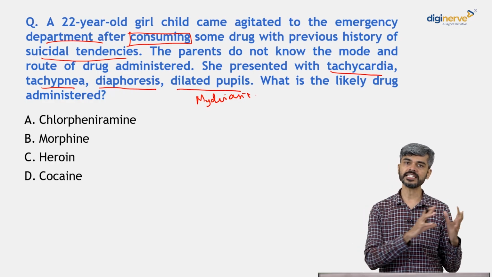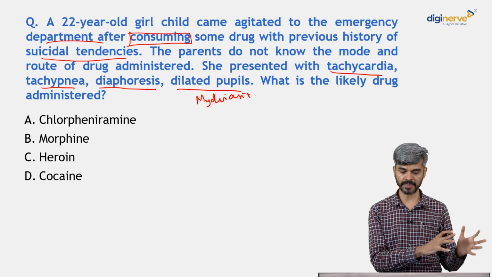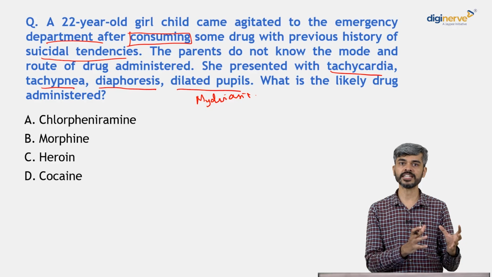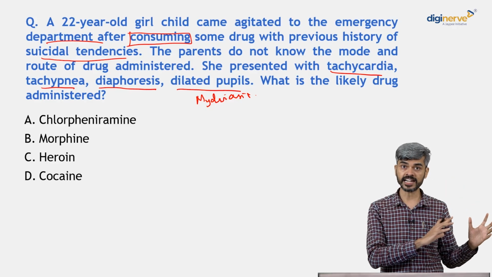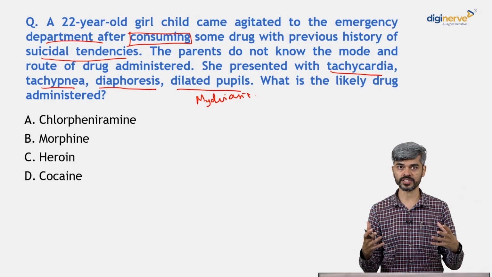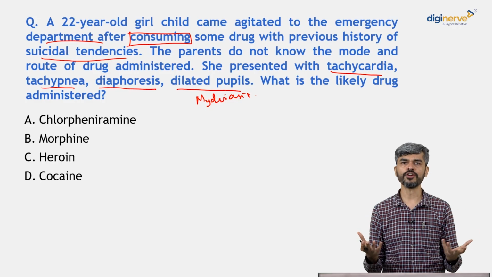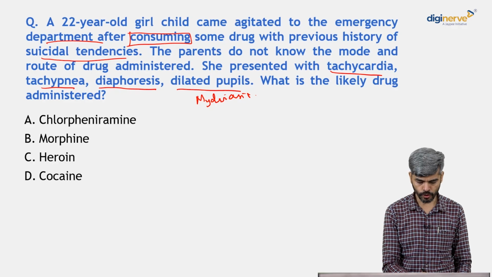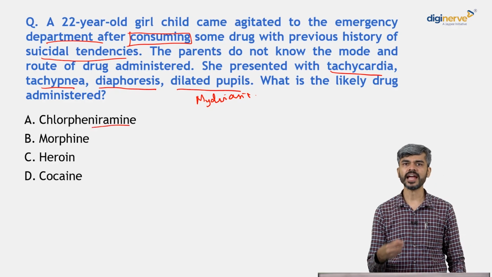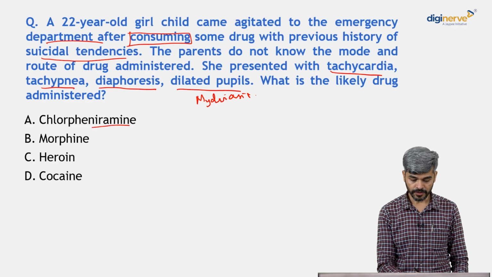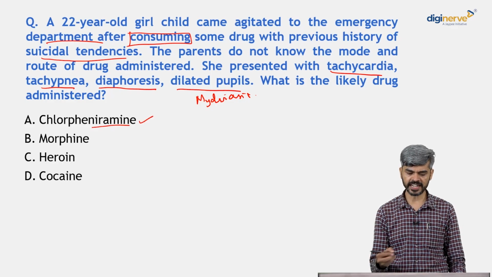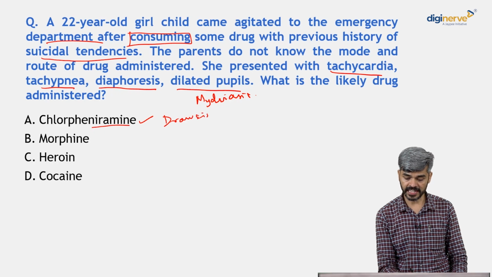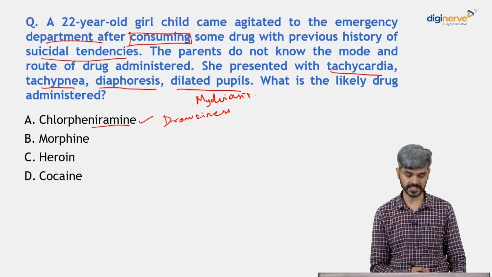So, basically this person has a past history of suicidal tendencies. Someone comes in an agitated or confused state to the emergency department with a past history of suicidal tendencies. You have to think of a drug overdose, right? Or consumption of some recreational drugs maybe. So, which are the possibilities? Is it chlorpheniramine? Chlorpheniramine is an antihistaminic drug, right? And will it cause agitation, tachycardia, tachypnea? It may cause drowsiness, sedation, but it is very unlikely to cause tachycardia, tachypnea and other symptoms.